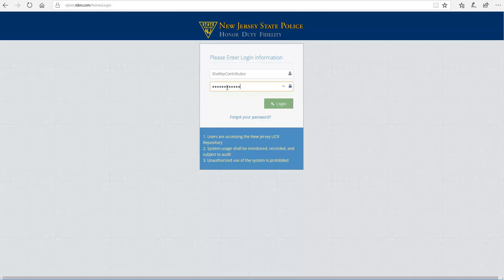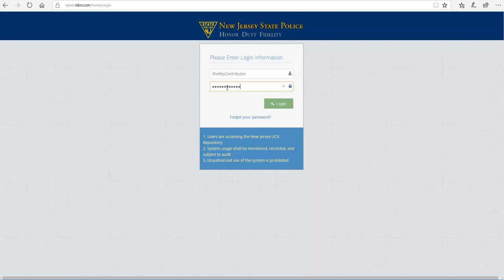Before I log in, I want to tell you a little bit more. If I enter the password correctly, I will see the repository's home page. If not, a login failed message will appear. Each user receives 3 login attempts per login session to enter a correct username and password. After that, the user will be locked out of the repository if given an inaccurate one, and the administrator will need to reset the password.